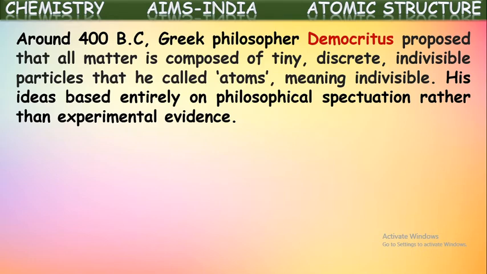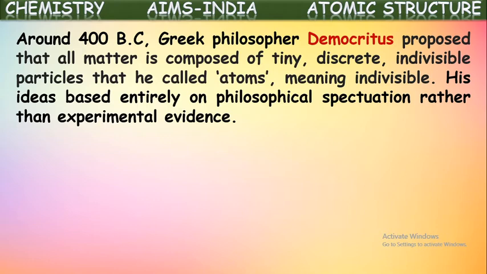So if you take a small piece of matter and break it into small pieces, and if you get a small piece, again you can break it. If you continue like that, at last we get a smallest particle which cannot be further divided. Those particles are called atoms. Atom, the meaning itself, is indivisible. His ideas were based entirely on philosophical speculation rather than experimental evidence.